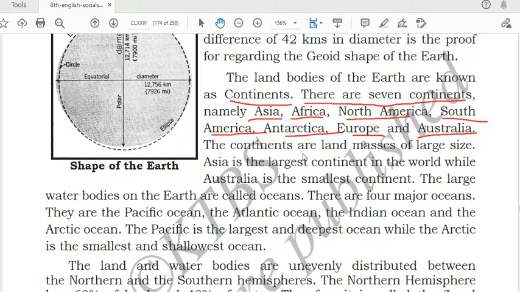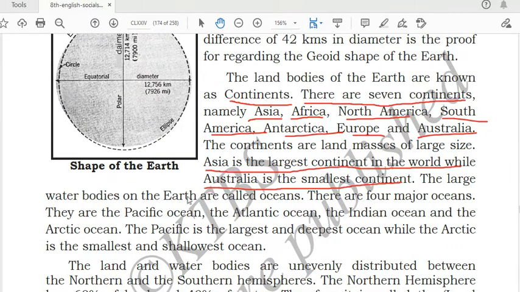The continents are land masses of large size. In these, only land areas will be present. The land bodies of the earth are known as continents. Which is the largest continent in the world? Asia is the largest continent in the world, while Australia is the smallest continent. These 2 points also you should remember.